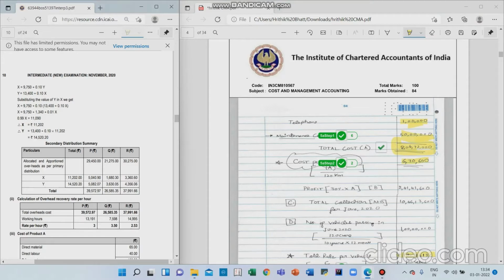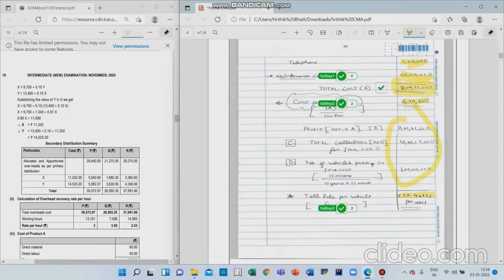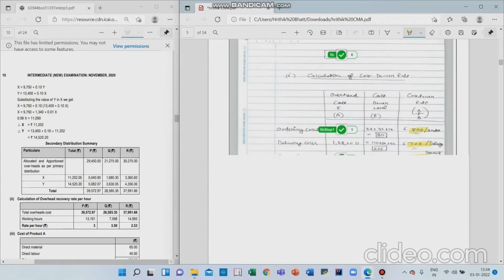Then after that, all these things I have done, but marks are not there for them, because if these are right, then the final answer would be right. And so for the final answer, total rate per vehicle, there are 2 marks. The entire 6 marks were for all the items which I had written, and many of those were copied from the question only. And 2 marks for this cost per unit, and then 2 marks for the toll rate. This was the first question.